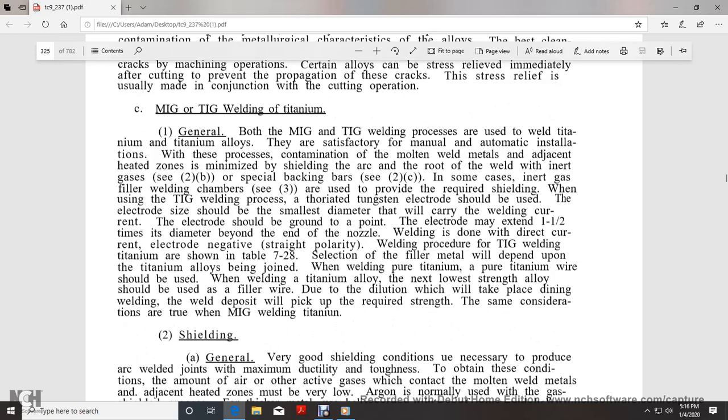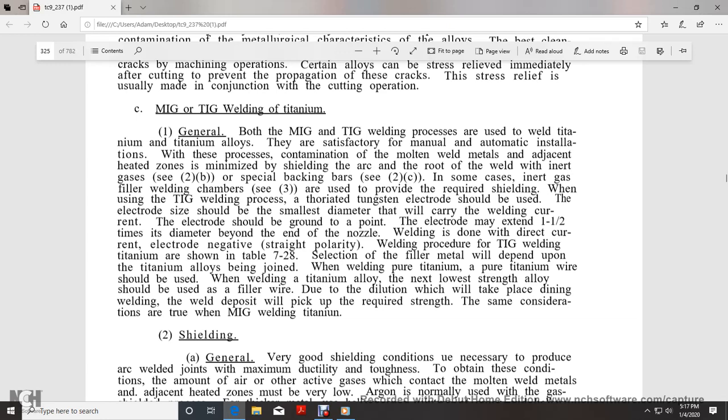Welding titanium. Both the manual TIG welding process and the automatic welding process are satisfactory for welding titanium alloys. In these processes, contamination of the molten weld metal and the adjacent heat affected zones is minimized by shielding the arc and the root of the weld with inert gases, using special backing bars, and in some cases an inert gas filled welding chamber to provide the required shielding.